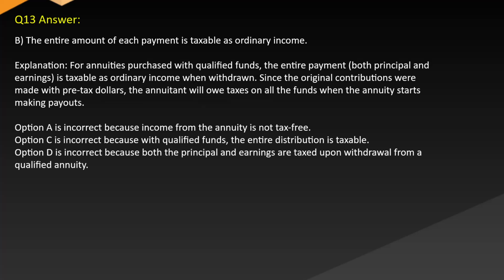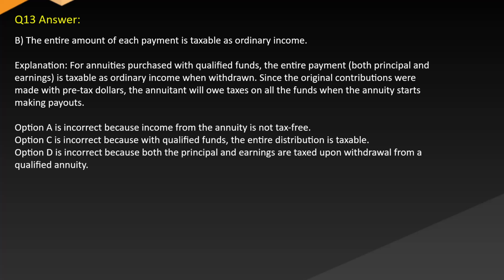Answer: B. The entire amount of each payment is taxable as ordinary income. Explanation: For annuities purchased with qualified funds, the entire payment, both principal and earnings, is taxable as ordinary income when withdrawn. Since the original contributions were made with pre-tax dollars, the annuitant will owe taxes on all the funds when the annuity starts making payouts.